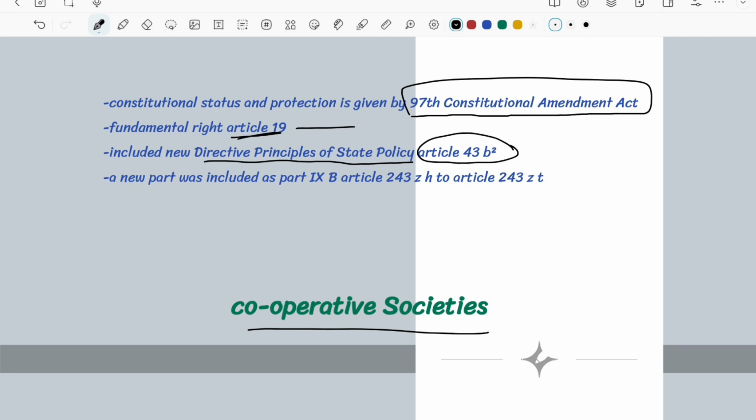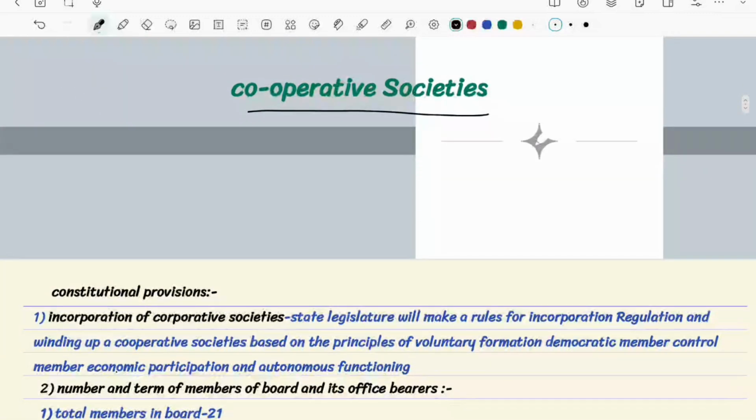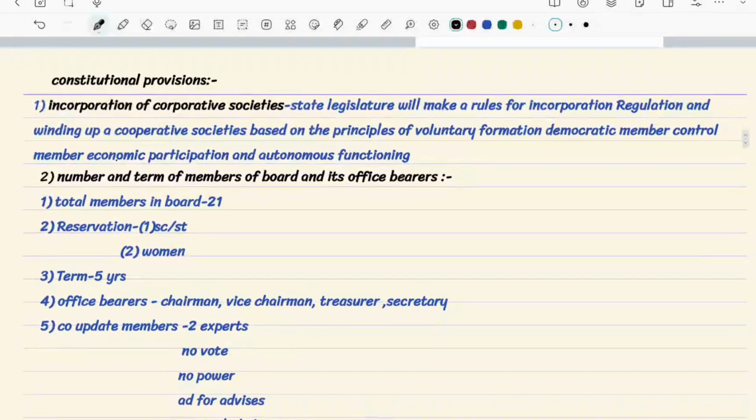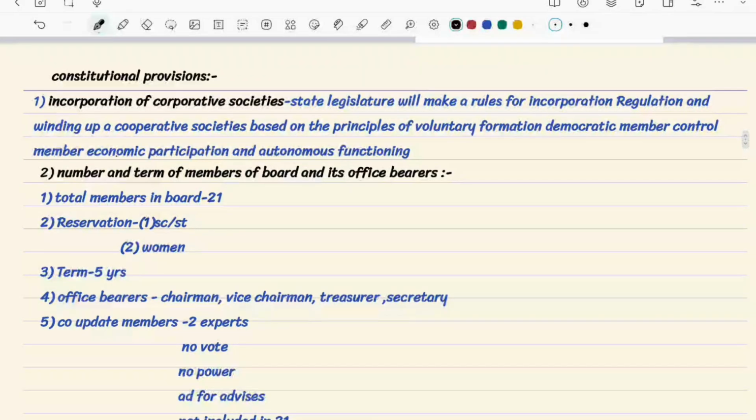First they have done this, second they have included this directive principle, and third they have included it as a separate Part IX-B in the Constitution, so that it holds so much value. So these are the articles that we have to remember. Now, if we go deeper, there are some constitutional provisions that they have made, which we will be looking at.